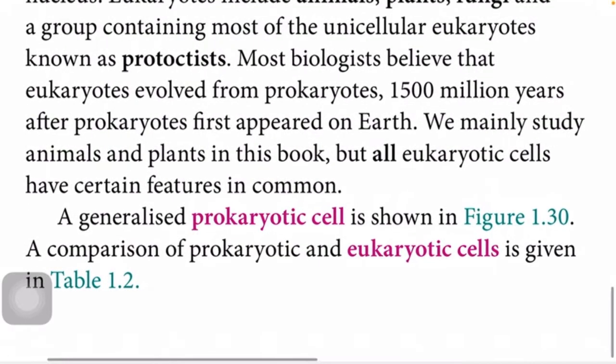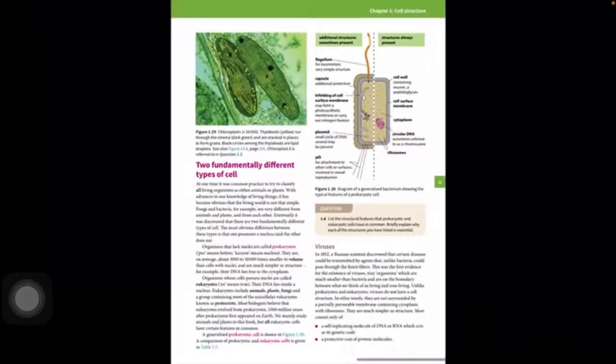Most biologists believe that eukaryotes evolved from prokaryotes 1,500 million years after prokaryotes first appeared on Earth. We mainly study animals and plants in this book, but all eukaryotic cells have certain features in common. A generalized prokaryotic cell is shown in figure 1.30. A comparison of prokaryotic and eukaryotic cells is given in table 1.2.